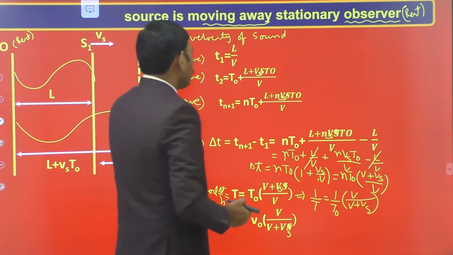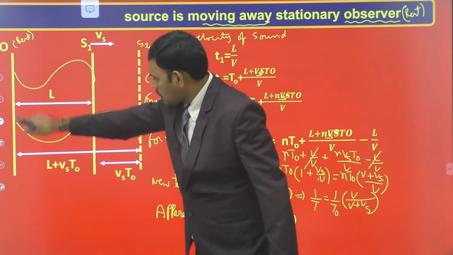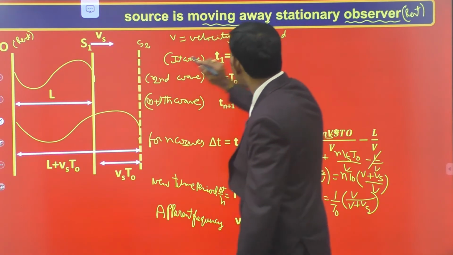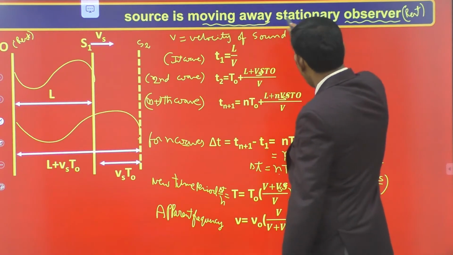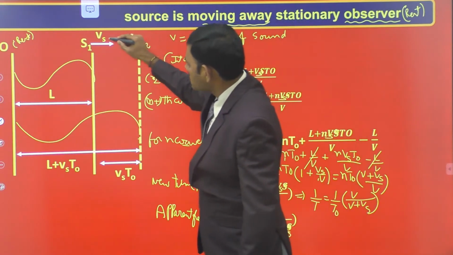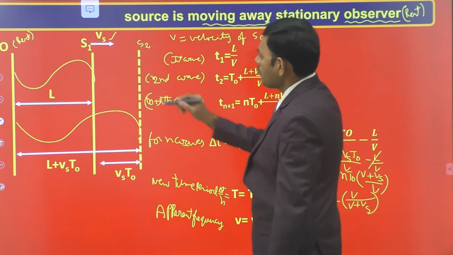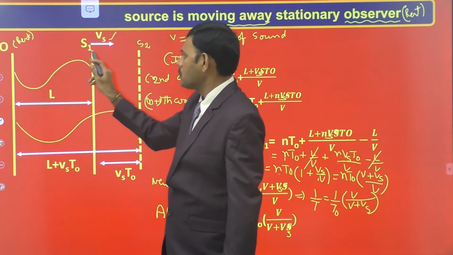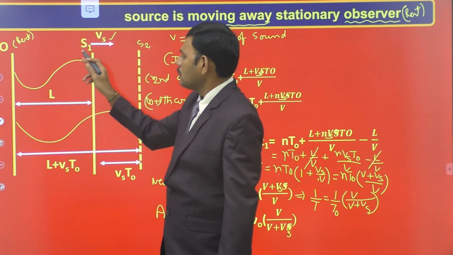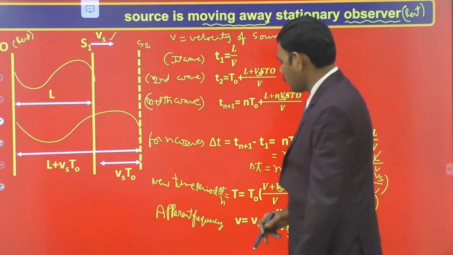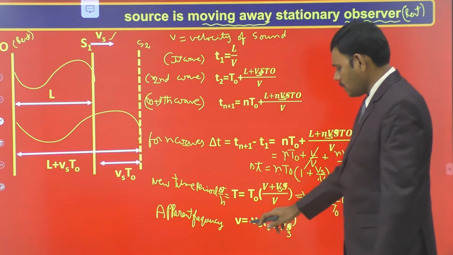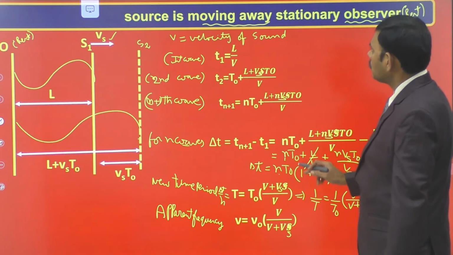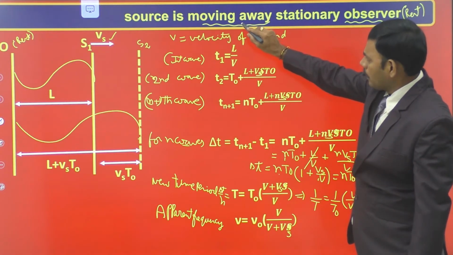So what is the condition? The observer is at rest, and the source is moving away from the stationary observer with velocity Vs. Then the frequency of the sound received by the observer does not match the emitted frequency because the source is in motion. The apparent frequency received by the observer in this case is obtained from this equation: nu is equal to nu naught into V by (V plus Vs), under the condition that the source is moving away.